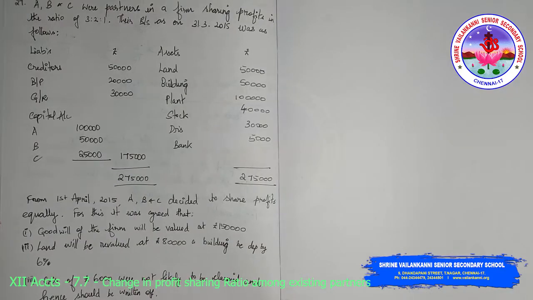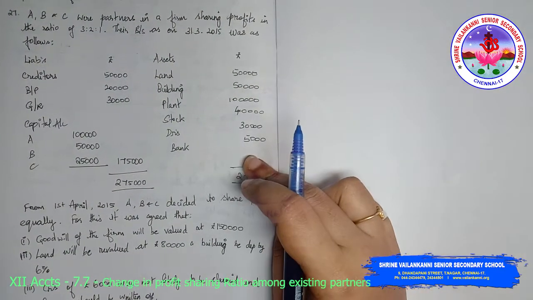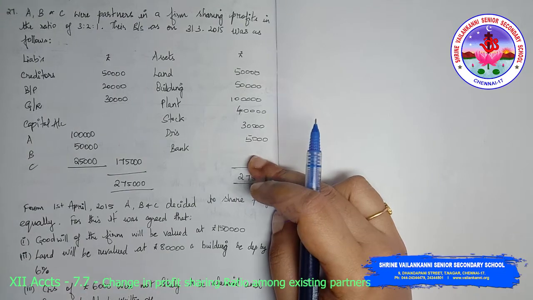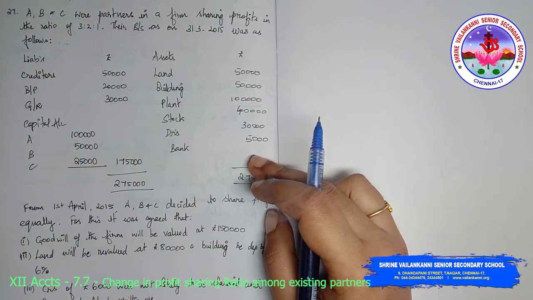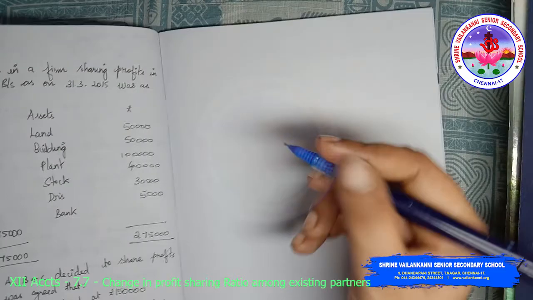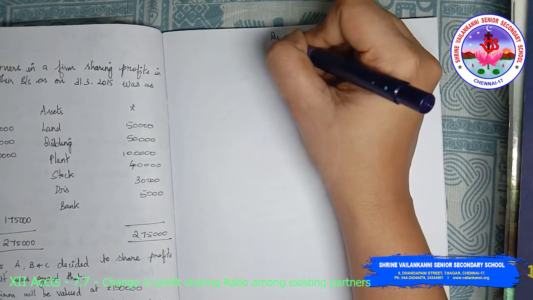So first let us understand what is the increase and decrease. First let us prepare the revaluation account. So I'm just going to open the revaluation account.